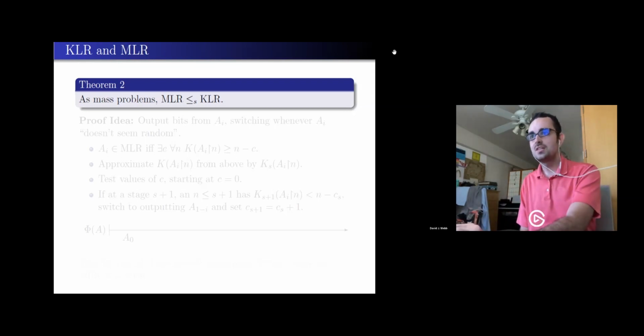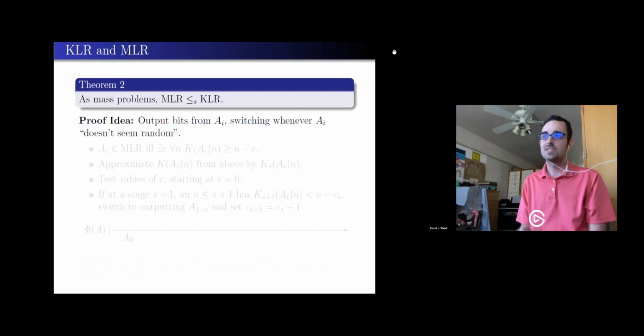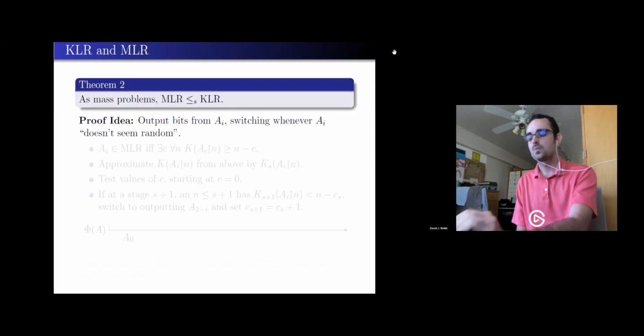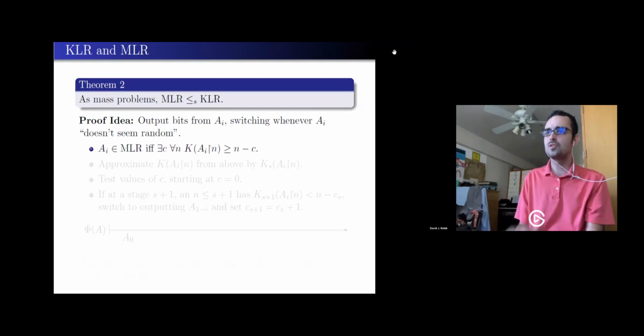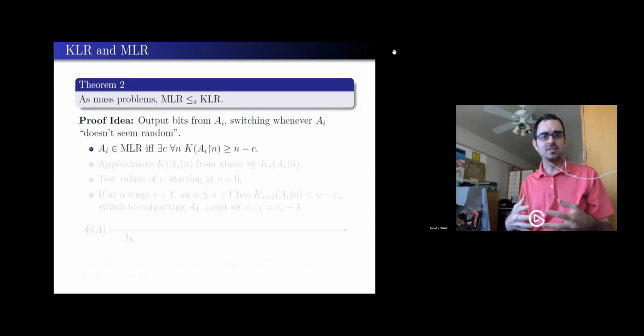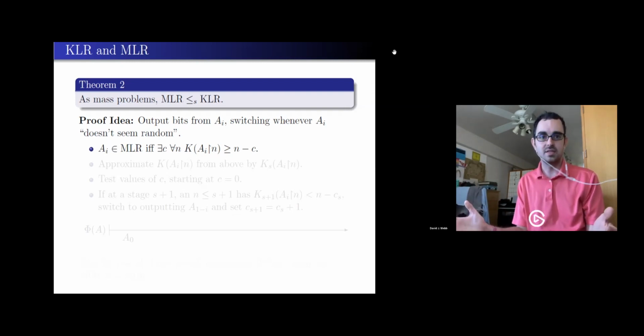So the technique starts with just a guess. So, all right, I think A0 is my random section. And what does that mean? Well, a Martin-Löf random is incompressible in a sense. It should have very complicated prefixes. There's some constant C, so that no matter what prefix I'm looking at, the smallest program that outputs that prefix is always of at least length n minus C.